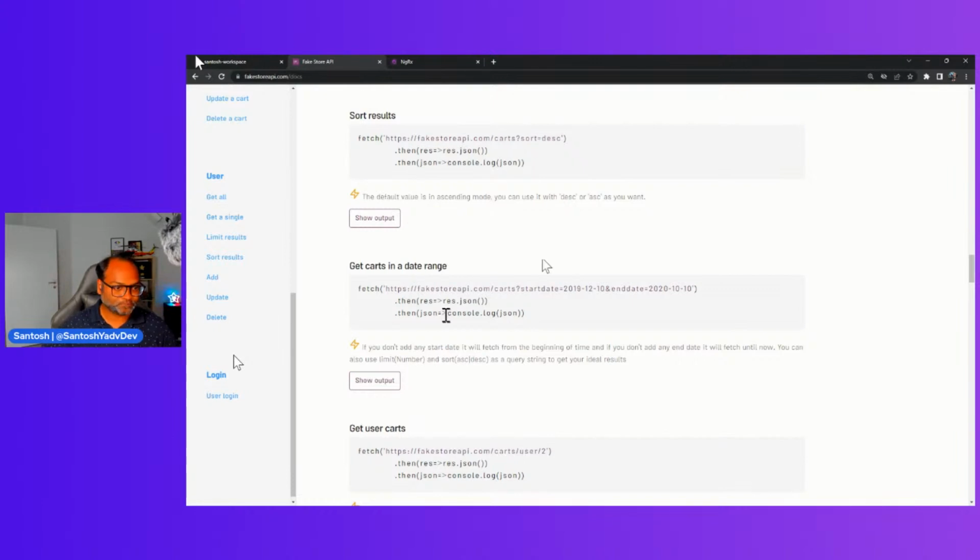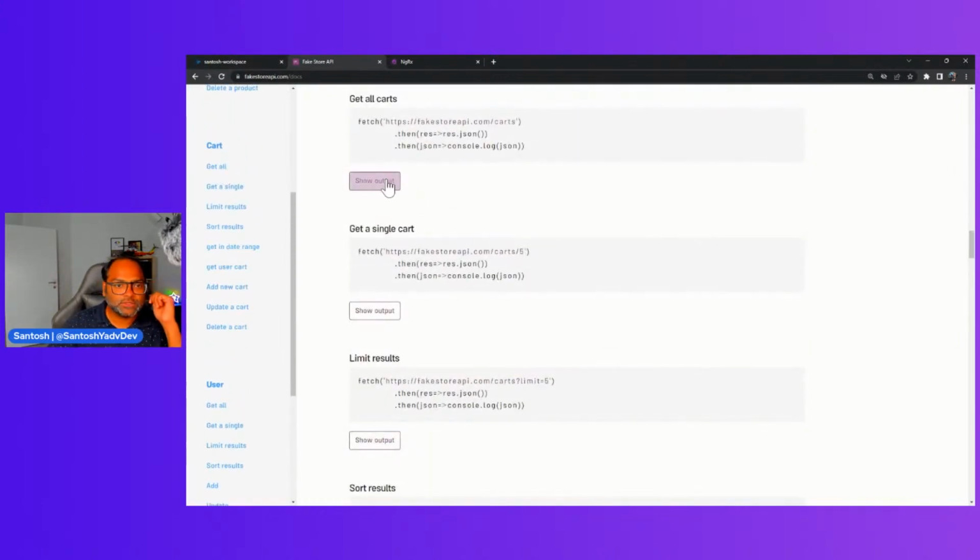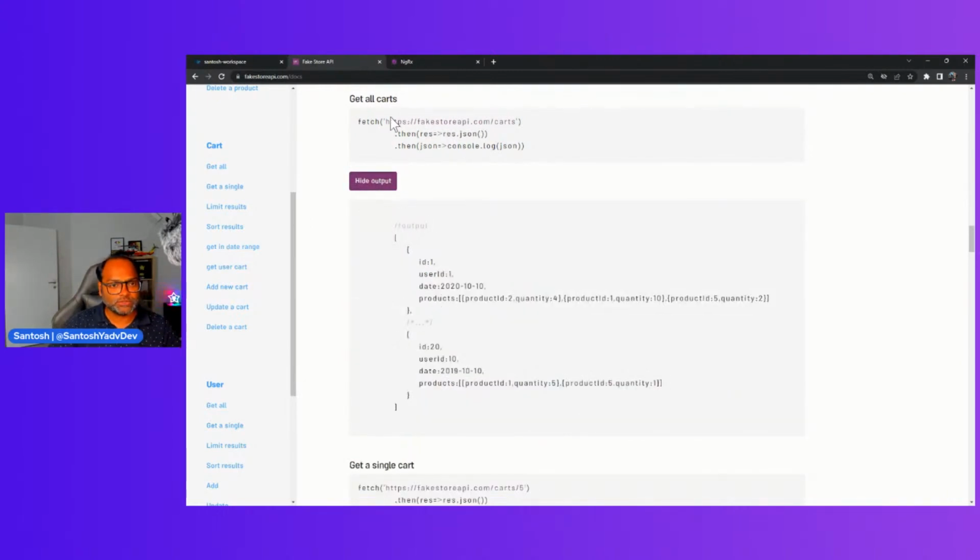Let's see which we should go next. Do we have get cart? Let's see, show output carts.